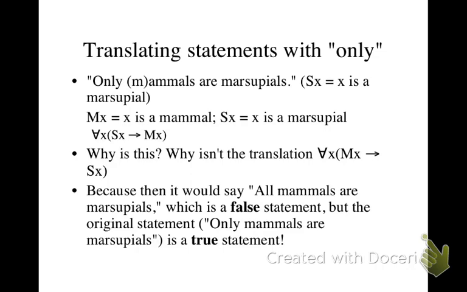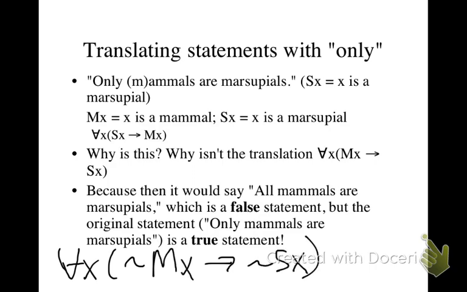Alternatively, if that doesn't make sense to your brain, another way that you could translate it would be to say, for all X, if it's not a mammal, then it's not a marsupial. Because that would be logically equivalent. So, if it's not a mammal, then it's not a marsupial, because only mammals are marsupials. So if that formulation makes more sense to you, that's fine too.